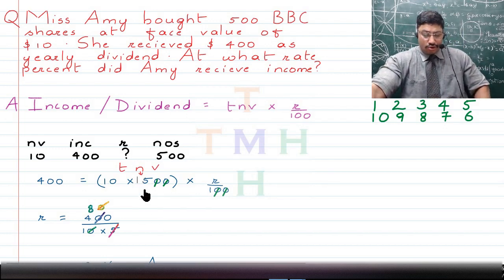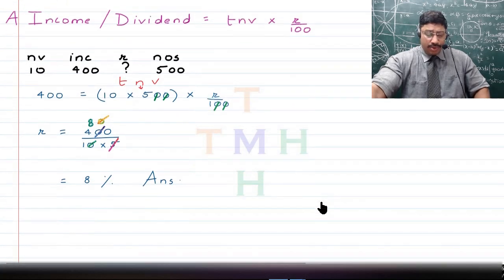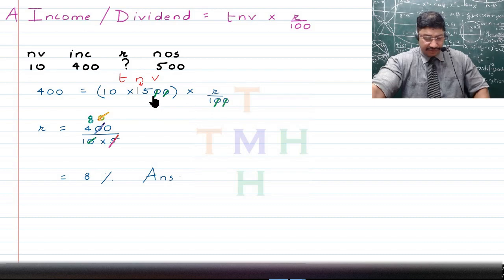Now after we've got the total nominal value, we further multiply it by the rate percent, which is not known, divided by 100. Now we have 2 powers of 10 which will get cancelled from the numerator and from the denominator, and then if we make r the subject of the equation, which is the only unknown in this equation, then we will get to the final answer. So as such, r will become equal to all the other terms taken to the other side. Now here we have 10 and 5 which require to be taken to the left hand side. As such, if we write it to be 400 divided by 5 into 10, then that should give us the final answer, that is the value of r.